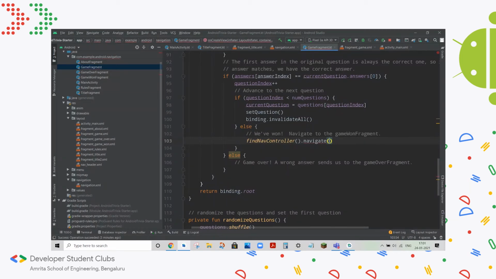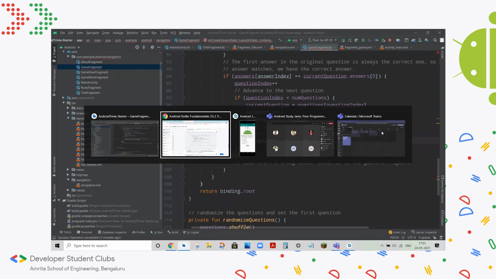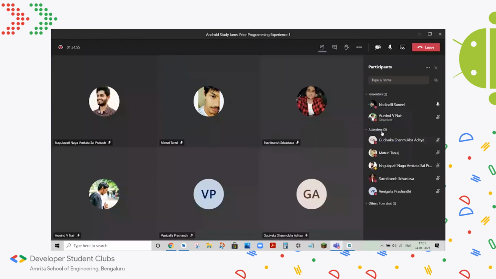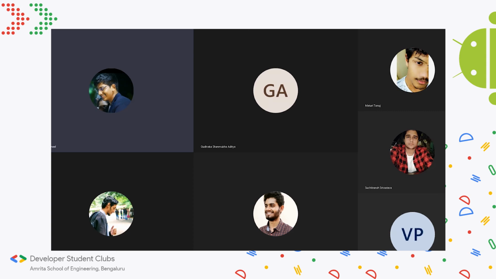So can someone tell me what the name for this action would be? Just a quick question. You can type it in chat if you want. Can anyone type out the action name to take us from game fragment to the game won fragment?